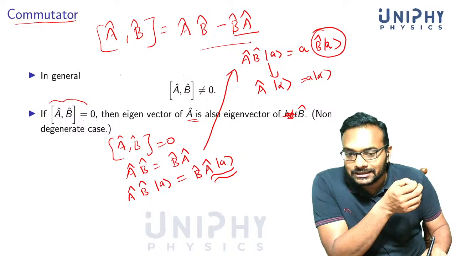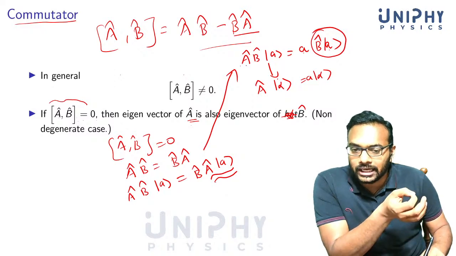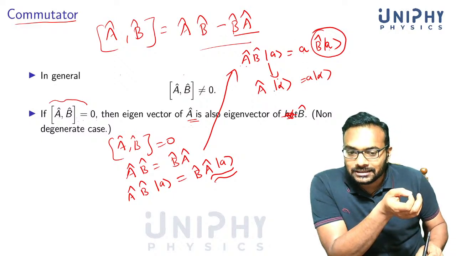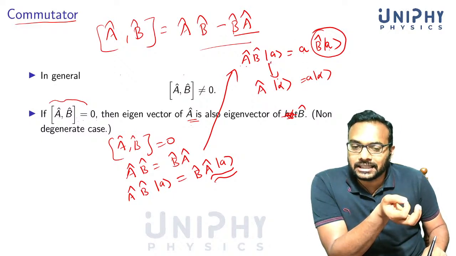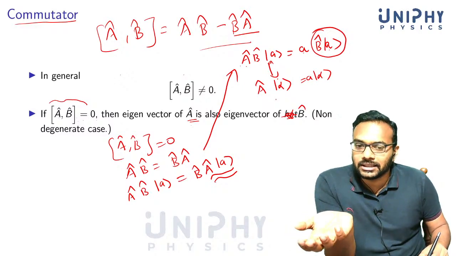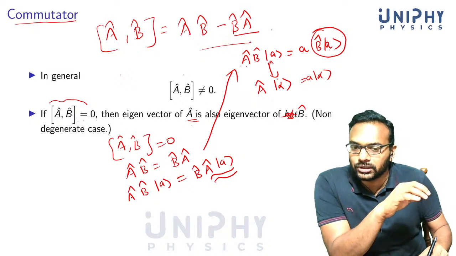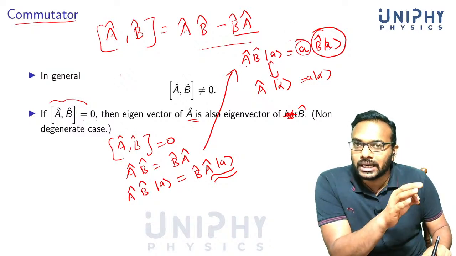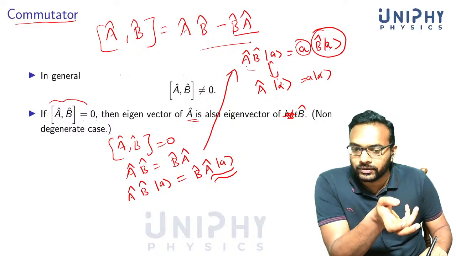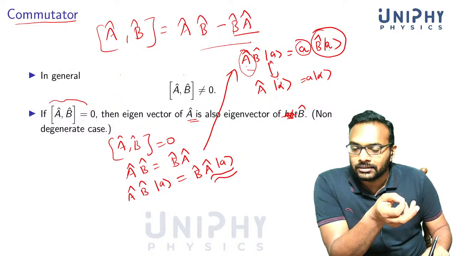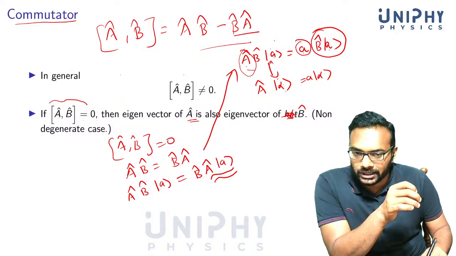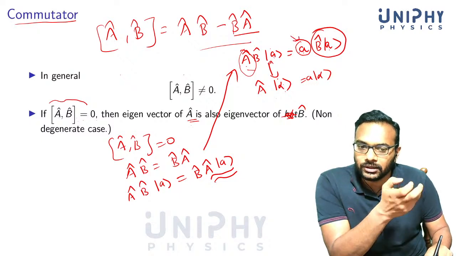This changed vector alpha is also an eigenvector of A with the same eigenvalue, which means alpha should be exactly the same as |a>, except maybe for a constant, because otherwise it would become another vector. Corresponding to eigenvalue a, there is only one eigenvector. So ket a and ket alpha cannot be different eigenvectors of operator A corresponding to the same eigenvalue a.